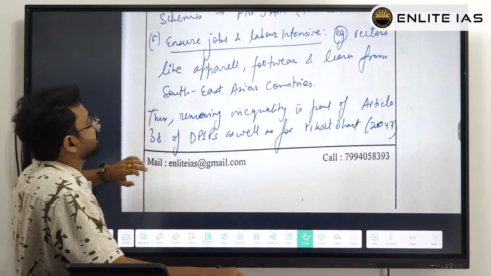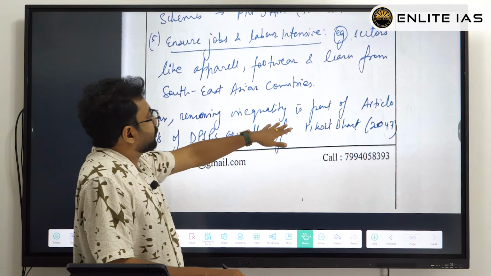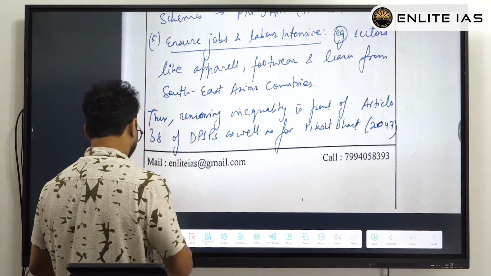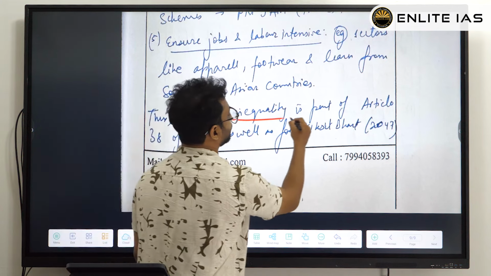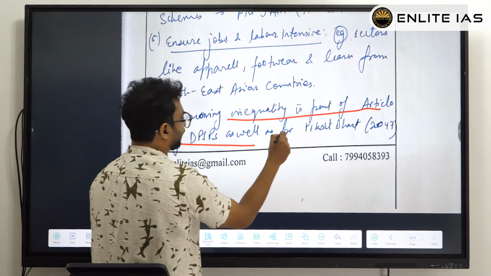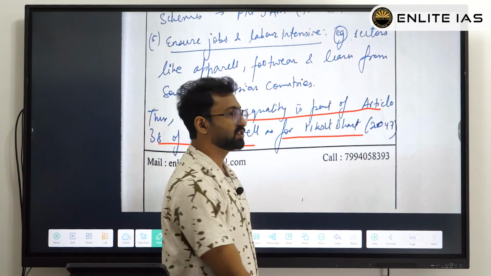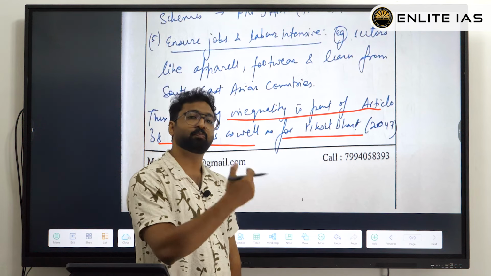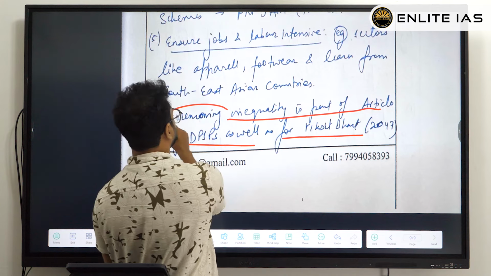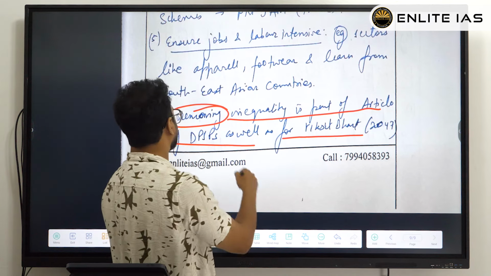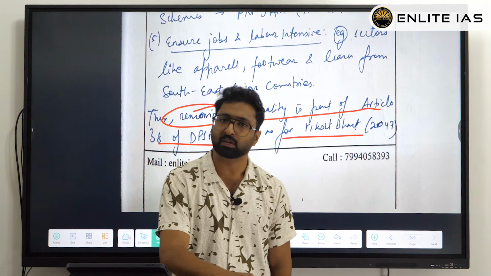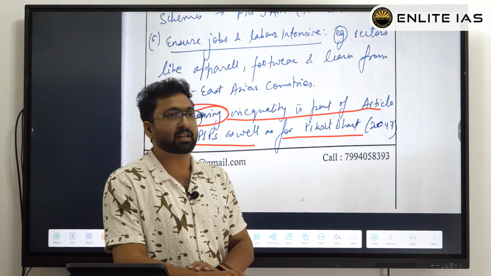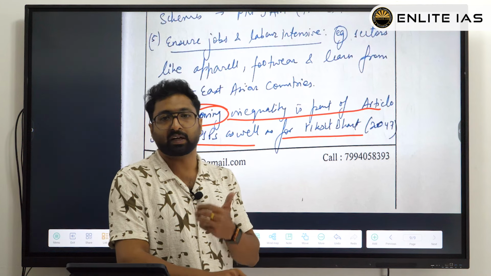What he has written, thus inequality is part of this. See how beautifully he has articulated that. Very honestly speaking, this is very good. A question of GS3 has been concluded by a small point from GS2. That's where the beauty lies. He's actually referring to the DPSP, Directive Principles of State Policy. This is a very good articulation skill because this gives the examiner more happiness regarding the particular question.